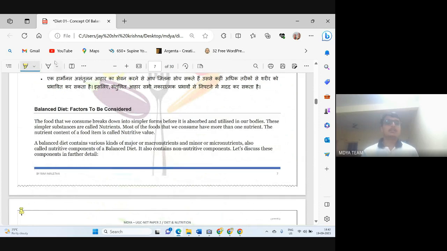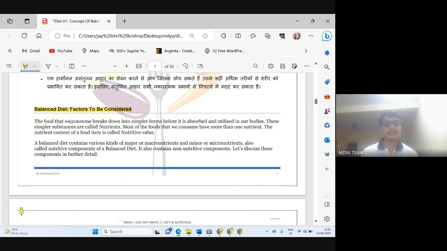Okay, so now we will discuss in detail about balanced diet, like what factors need to be considered. The food we intake is made up of simple components, and we call these components nutrients. This is the definition of nutrient.